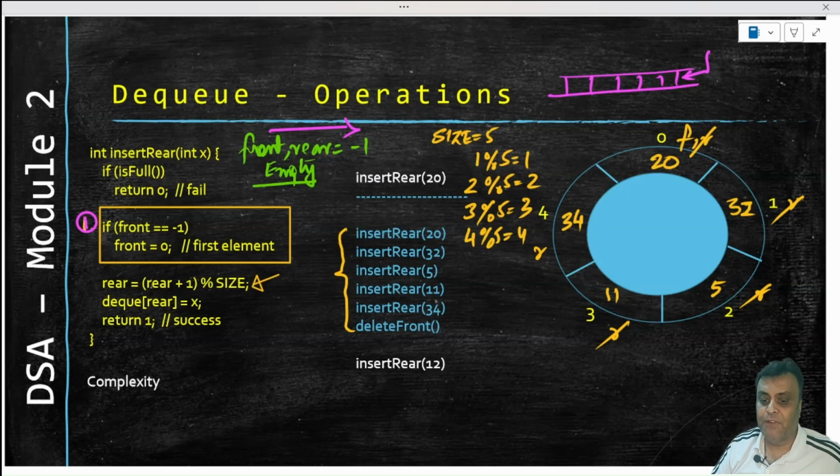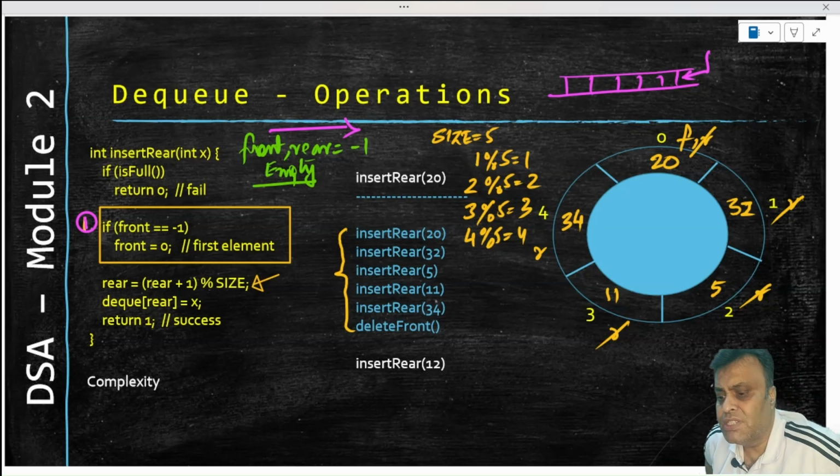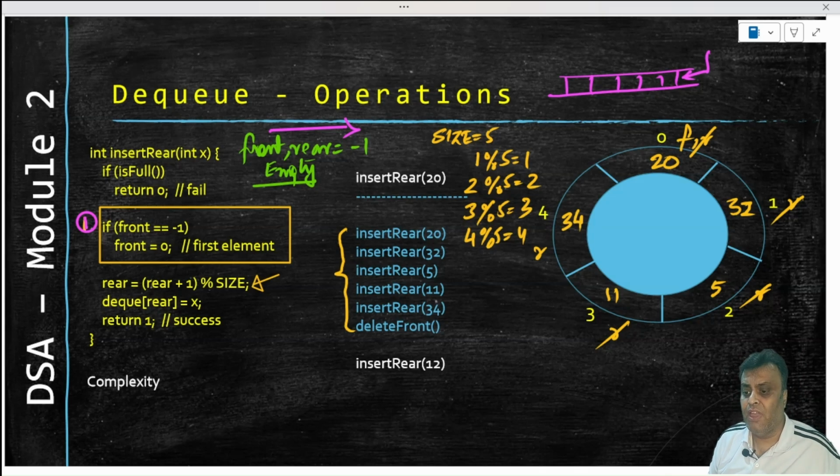And then we say delete front. If we say delete front, whose operation we will see later, you can understand delete front is delete from the front. So in the front you have f. You have 20. F is pointing to 20.